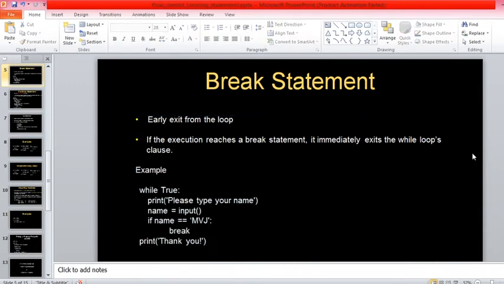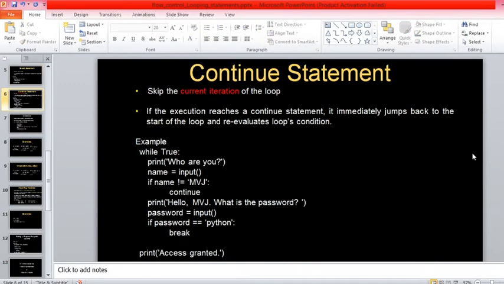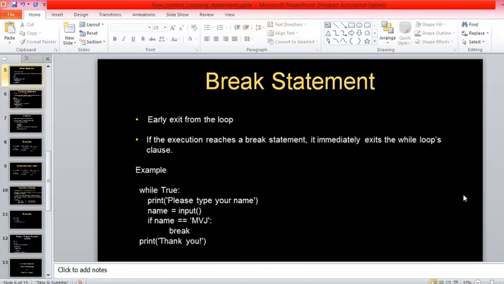Similarly we have one more statement called the continue statement. What is this continue statement? It is exactly the opposite of break. Break is going to terminate the entire loop and come out of the loop.